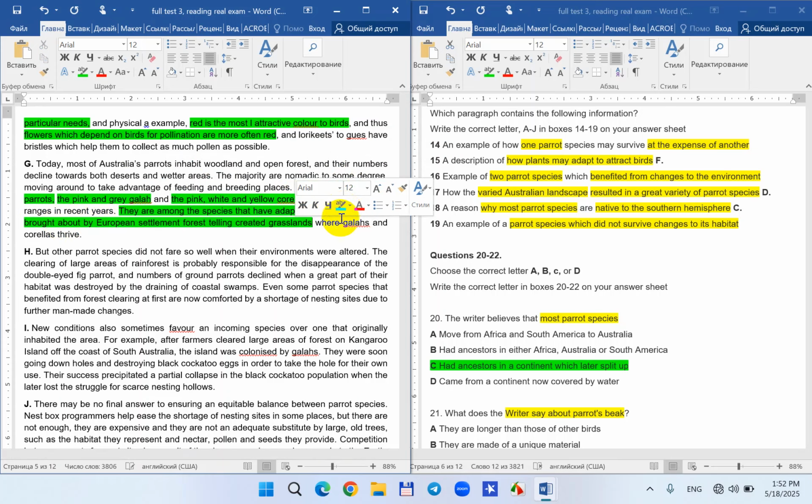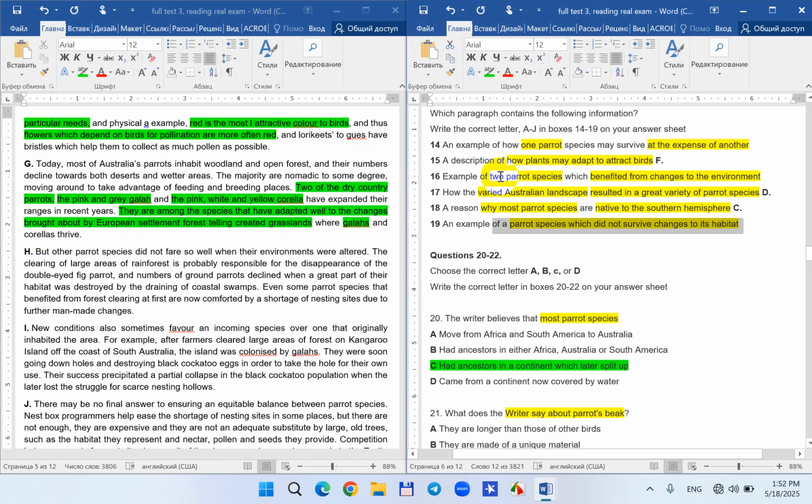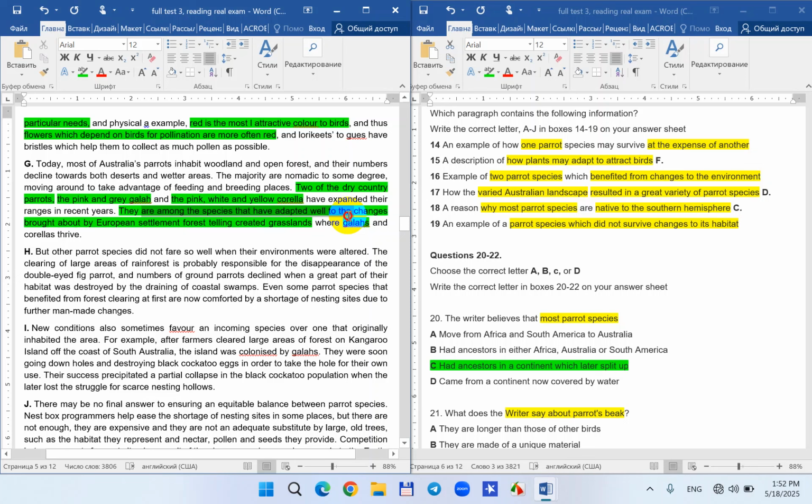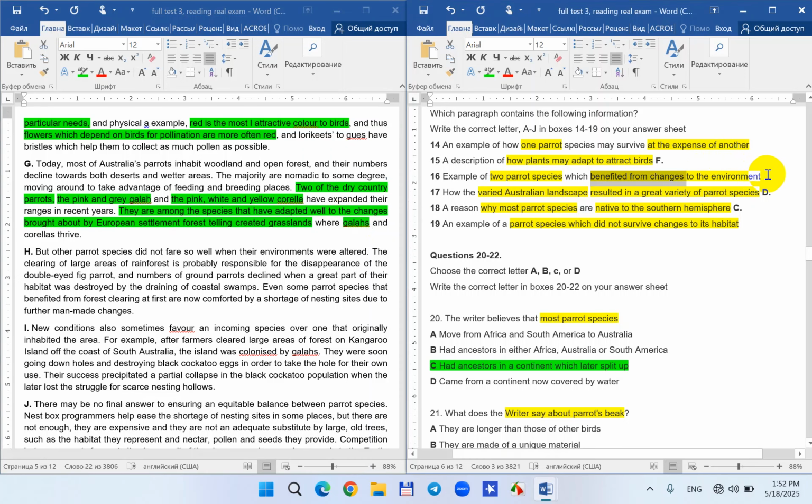They could adapt to these changes despite difficulties, it said. I think two parrot species benefited from changes to the environment, although there were changes, they could adapt to these changes. That's why the correct answer would be, I think, G for this particular question. And now let me continue with the next paragraph.